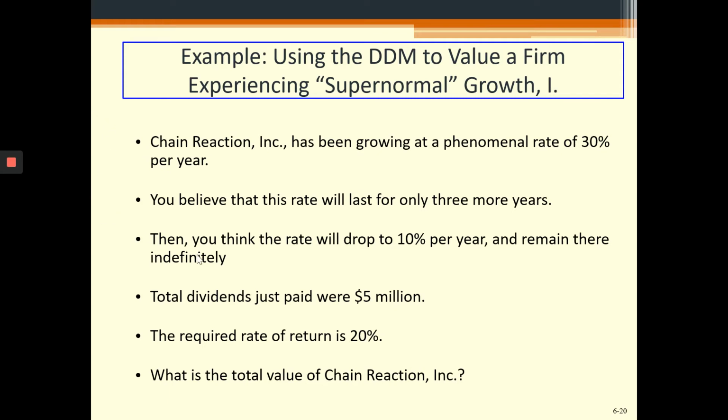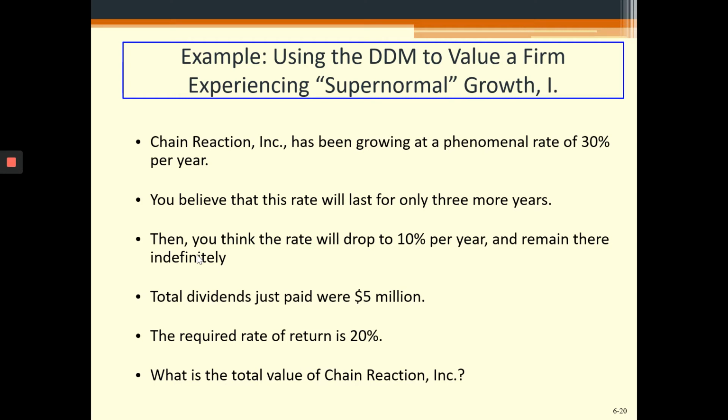Now consider the example of a supernormal growth. In this case, there is initially a very fast growth, which is not sustainable. So, for example, in the case of a company called Chain Reaction, there is some phenomenal growth rate in the start, say 30% per year. And if we believe that this growth will remain there for 3 years, and then eventually it will drop in the fourth year to 10% and remain perpetually there forever.